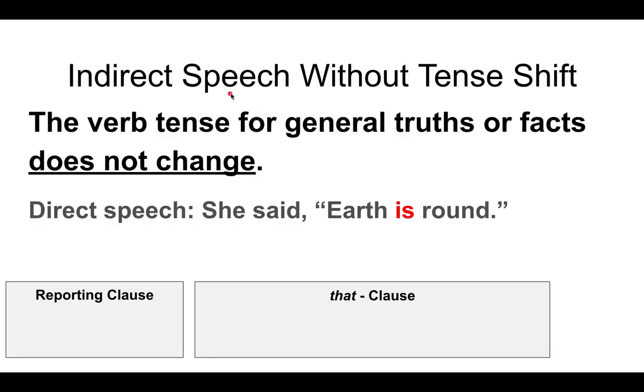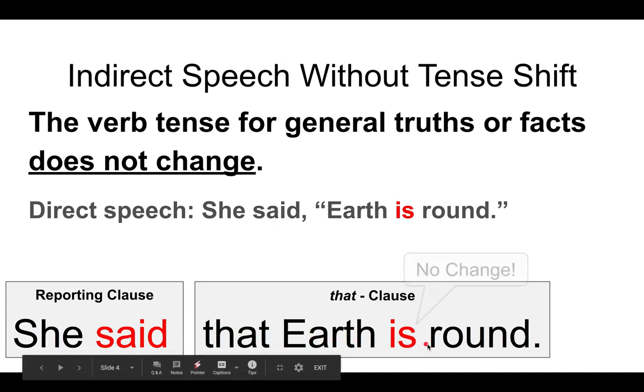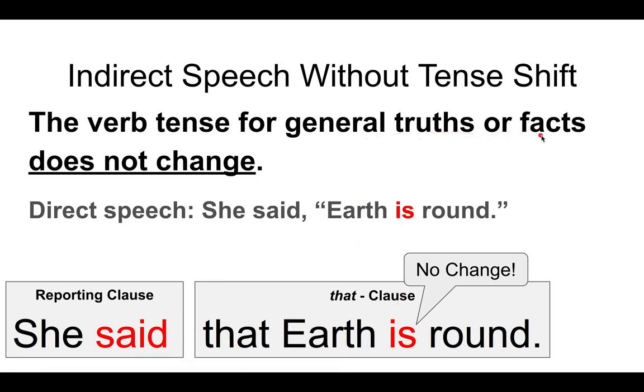So indirect speech without tense shift. The verb tense for general truths or facts does not change. So for example, my direct speech, she said, Earth is round. The reporting clause, as an indirect speech, she said that Earth is round. So you can see here, my verb, the be verb, does not change. It's not backshifted. The reason for this is because general truths and facts are timeless. They don't change. They are always this way. Earth is always round, has been round. I think it will always continue to be round as long as we're alive and we can report on it. So that's why it doesn't change.